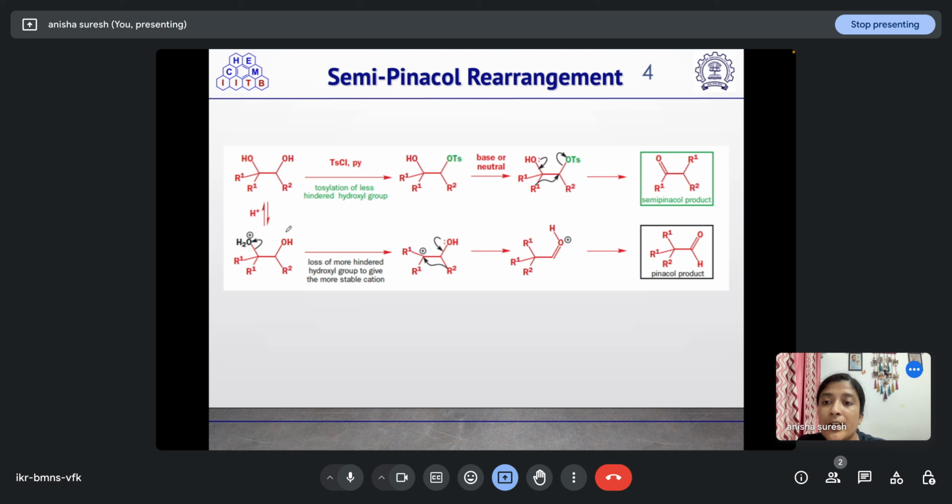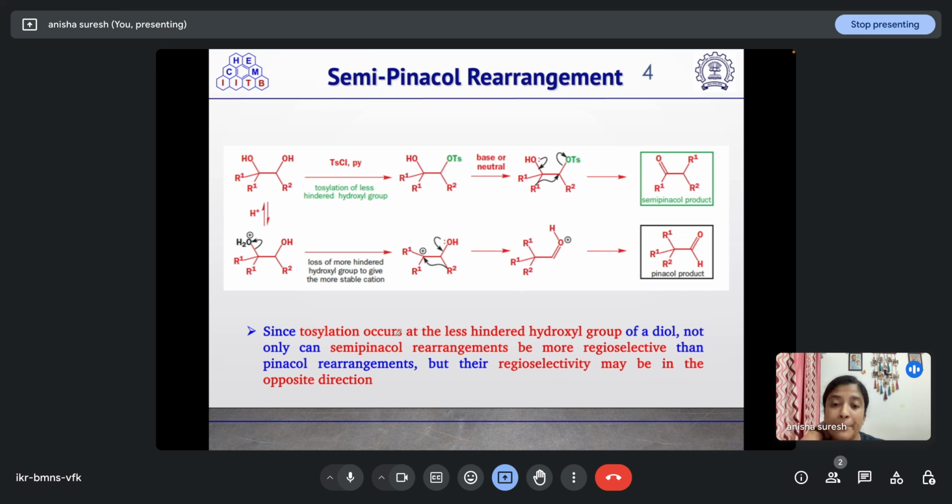But if this group is undergoing tosylation in the presence of pyridine, the less hindered hydroxyl group will undergo tosylation. So, here we have a tosylated alcohol. In the presence of base or under neutral conditions, this proton will be abstracted. This lone pair of oxygen will shift in this direction. One of the R groups will migrate to this carbon, leading to removal of this OTs, which is a beta leaving group. It will result in the formation of the semipinacol product, which is a ketone.